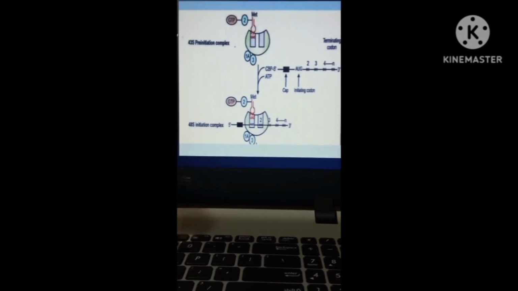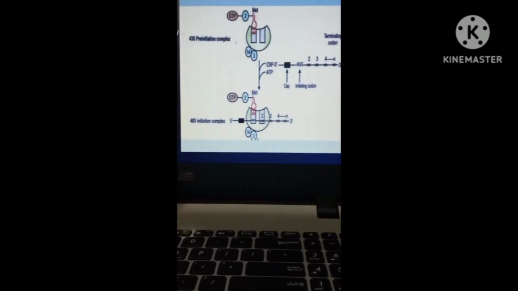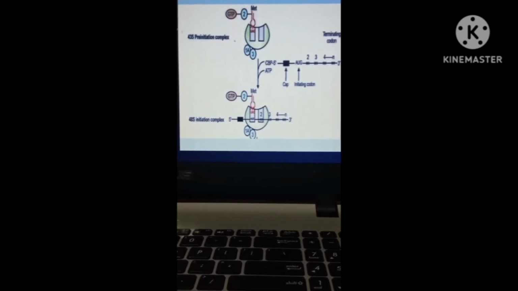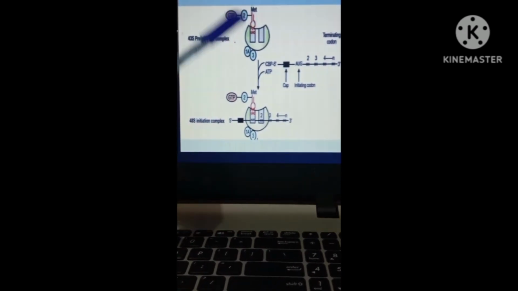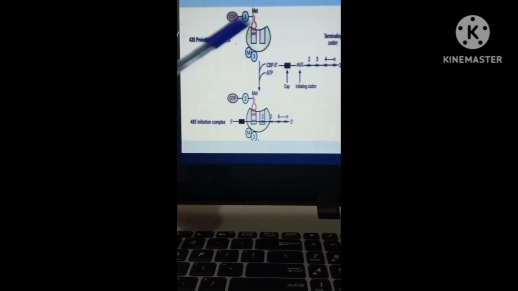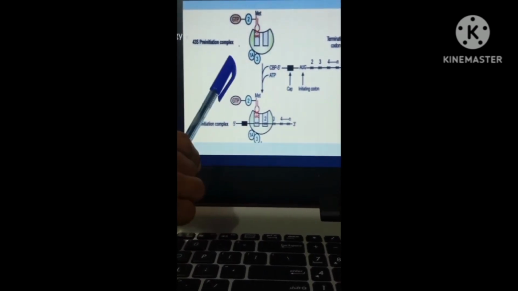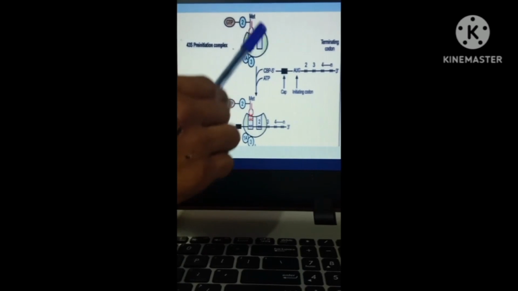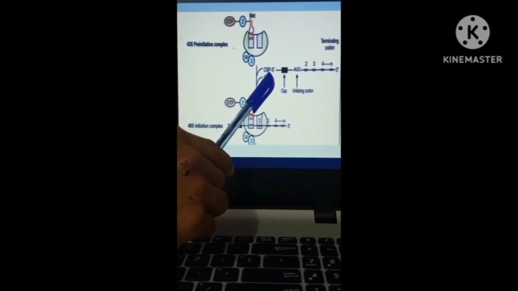So, for the appropriate association of the 43S pre-initiation complex with mRNA, energy has to be supplied by ATP. So, from the 43S pre-initiation complex with mRNA and methionine, the one that supplies the energy is the ATP.